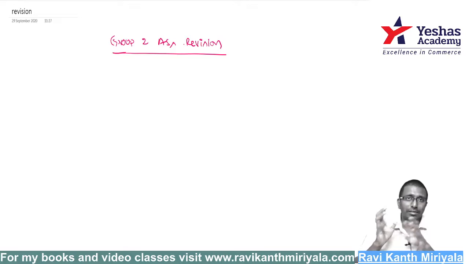If you don't concentrate on the accounting standards part, then obviously you will be writing the exam for 80 marks. That is maximum 80 marks, not minimum. Maximum 80 marks you can write. So try to focus on these accounting standards. I hope this video will be helpful to you.